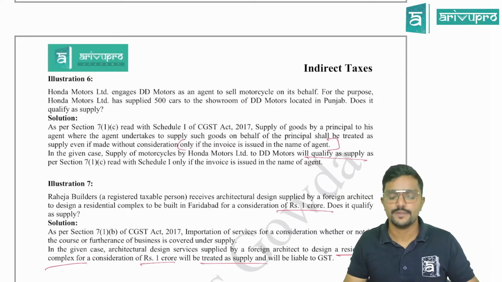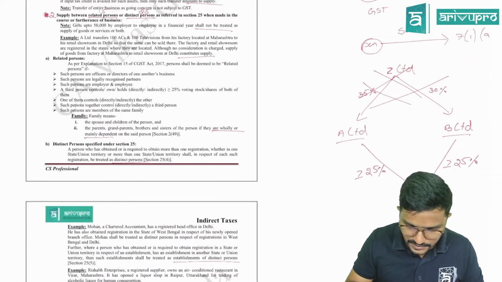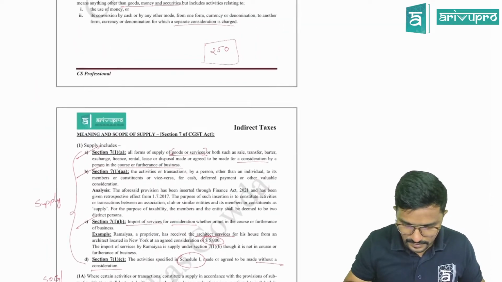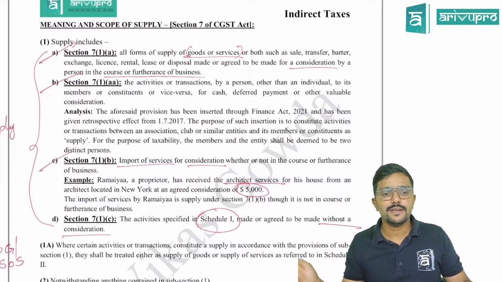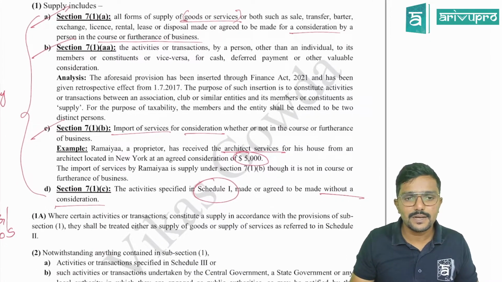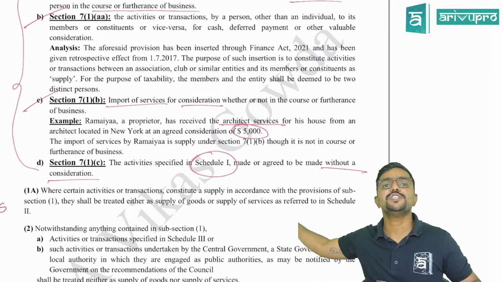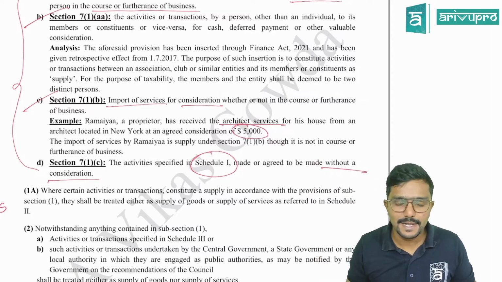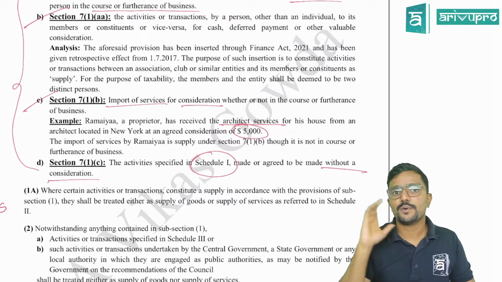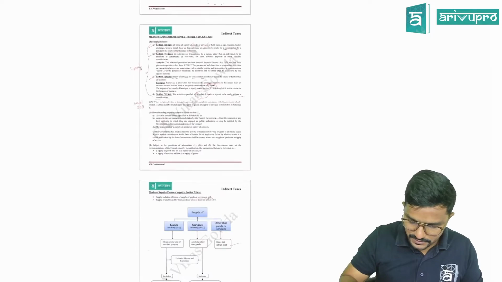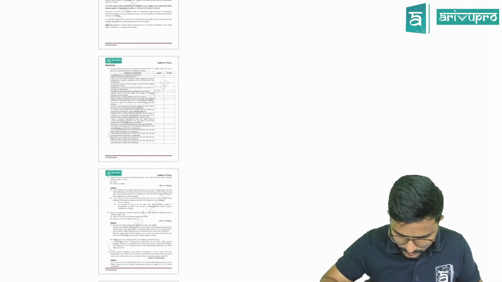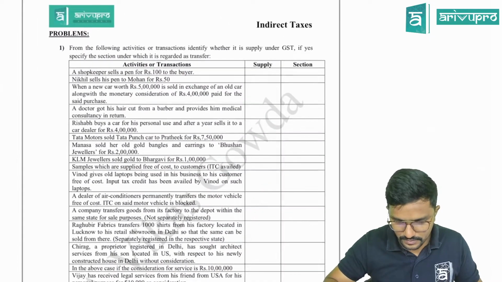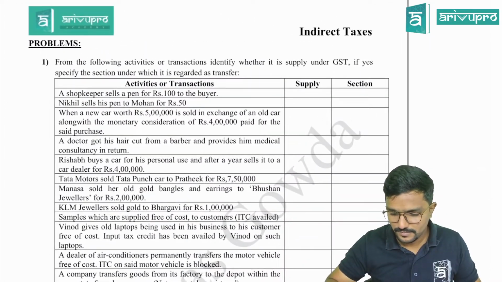So we have covered what all sections, guys? Come on, just a second. So we have covered 7.1a, 7.1aa, 7.1b and 7.1c, read with Schedule 1. Clear? Chalo. I have one problem on this. Let us do it. Just come to this problem.